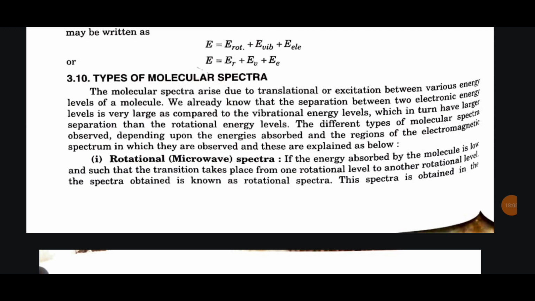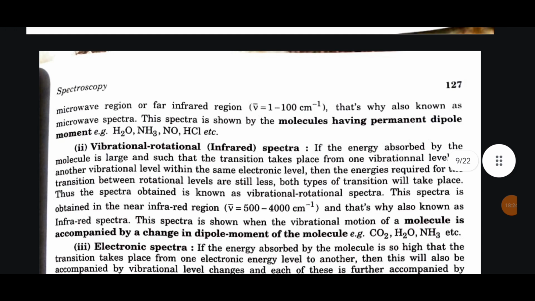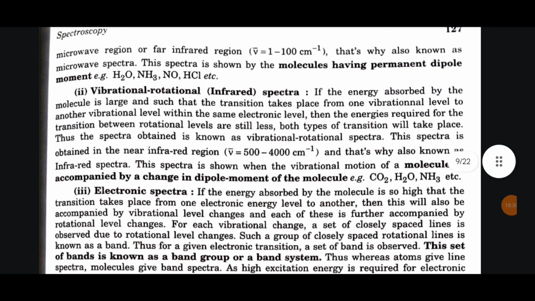First, rotational spectra. If the energy absorbed by the molecule is low and such that the transition takes place from one rotational level to another rotational level, the spectra obtained is known as rotational spectra. The spectra is obtained in the microwave region or far infrared region. That's why it is also known as the microwave spectra. The spectra is shown by the molecules having permanent dipole moment, for example water, ammonia, NO, HCl, etc. Second, vibrational rotational spectra.